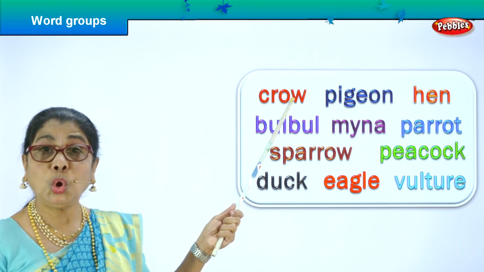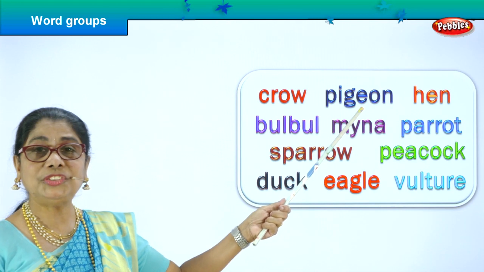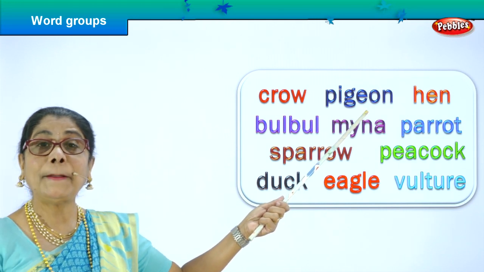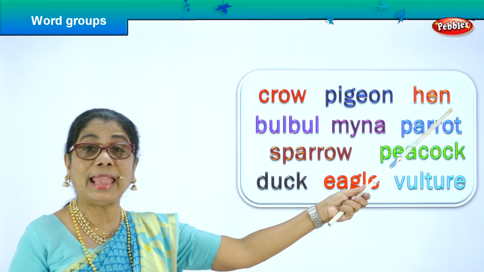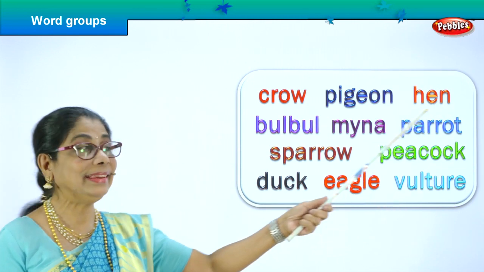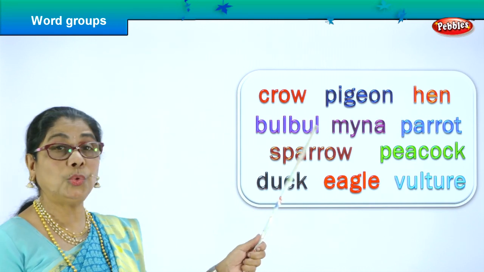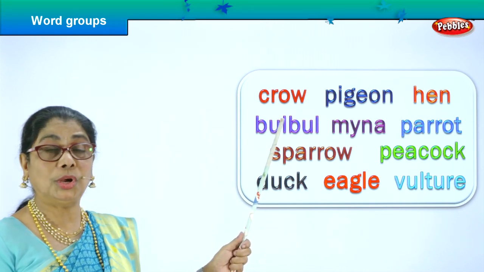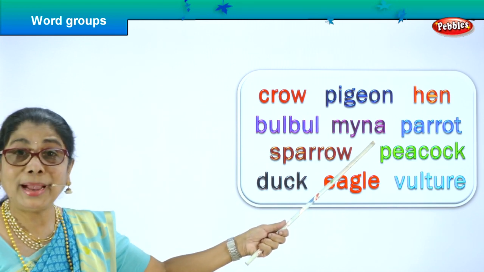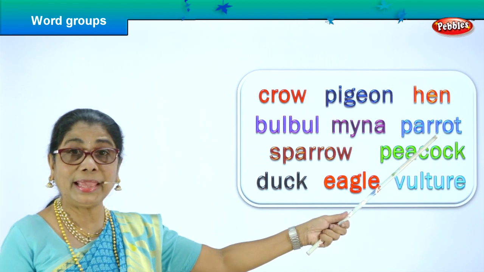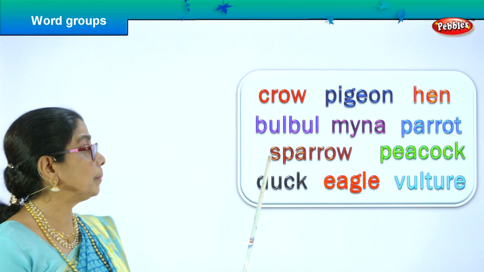CROW, crow. PIGEON, pigeon. HEN, hen. BULBUL, bulbul. MYNA, myna. PARROT, parrot.